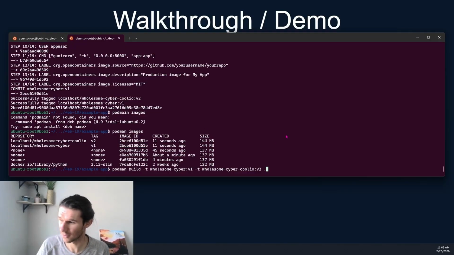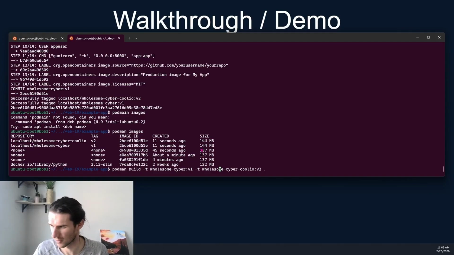The last thing that I do want to show you is, notice how it says repository here, and it says localhost. We don't want localhost. We typically always want a repository. And so maybe you are running a Harbor instance. Harbor is a container registry. We'll talk more about that in future videos.